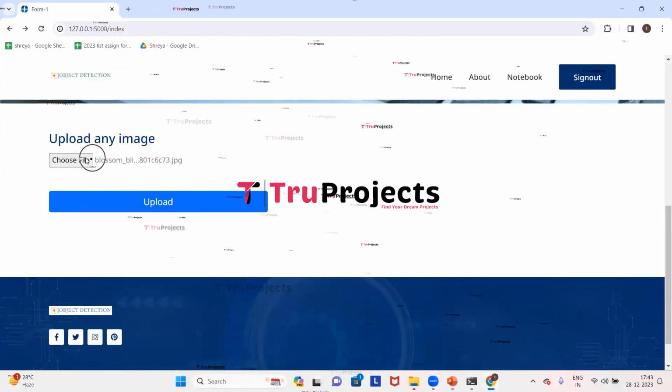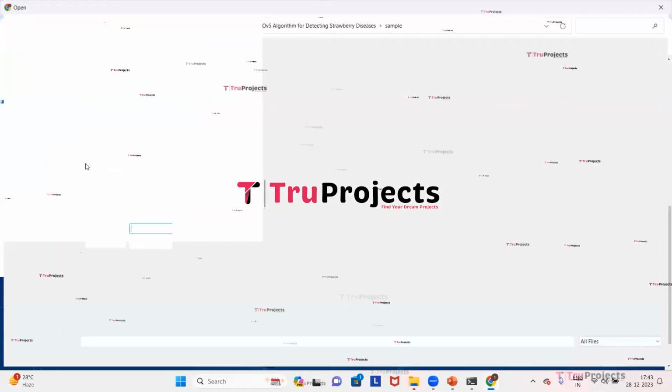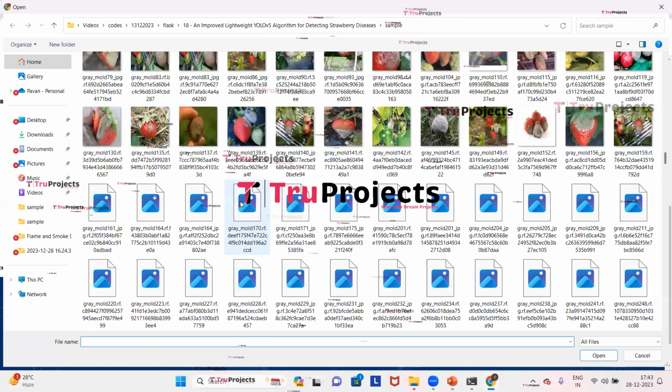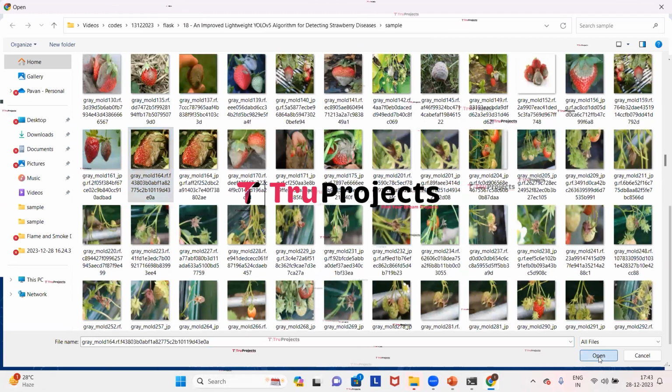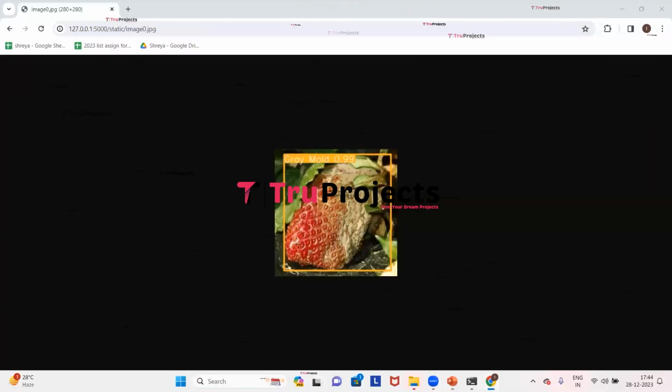Now we will upload one more image. Click on back arrow. Click on choose file. This time I'll choose this image. Now click on open. And now we need to click on upload. Here we can see that the application has detected the disease and it has drawn a bounding box around it, and it has classified the disease as gray mold with 0.99 probability score.